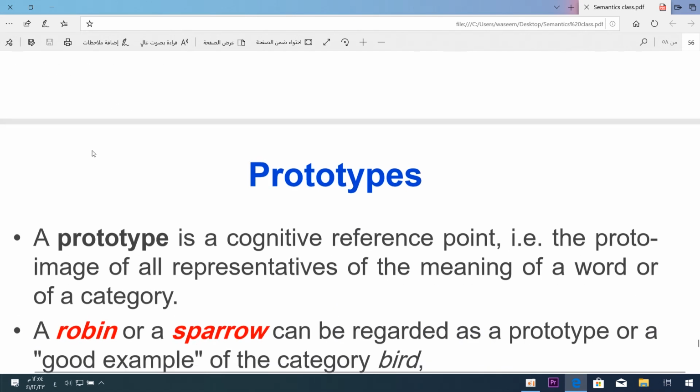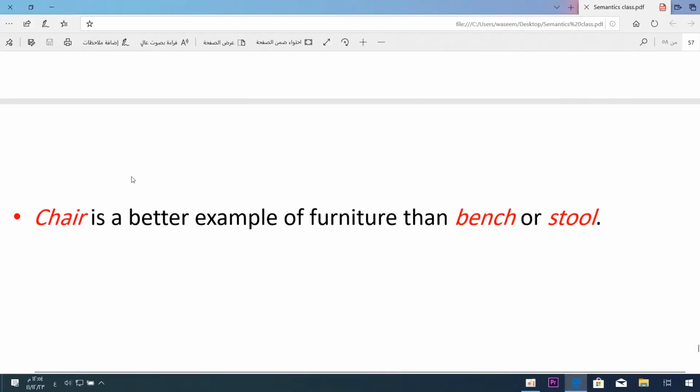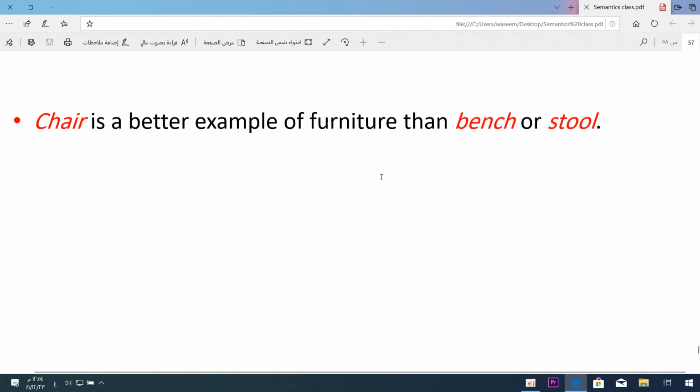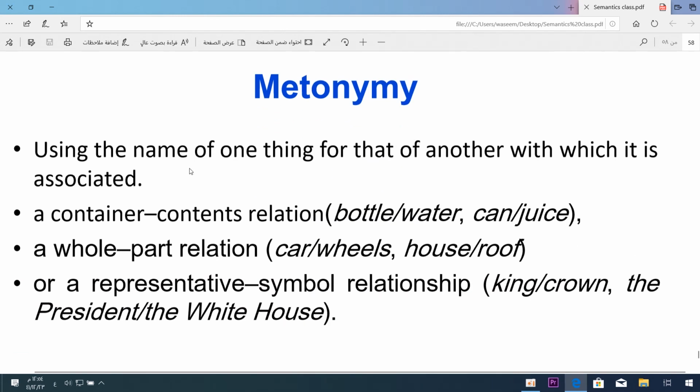So homophones are common in English. Prototypes is not needed, okay, it is not needed for you, dear students. Just you have to read this. Here we have a chair is a better example of furniture than bench or stool. Okay, it's just a matter of formality. And metonymy, one minute to finish. Using the name of one thing for that of another with which it is associated. Metonymy means